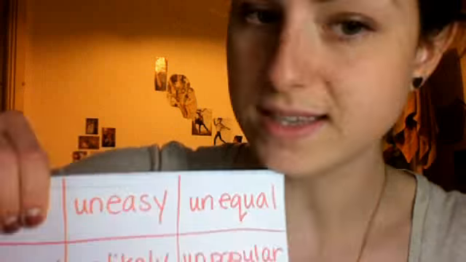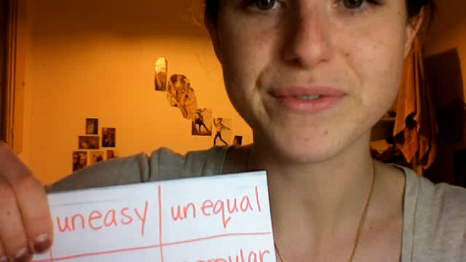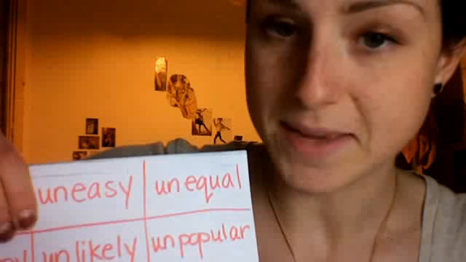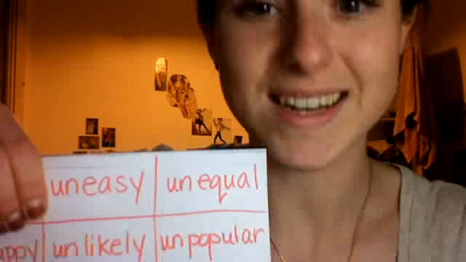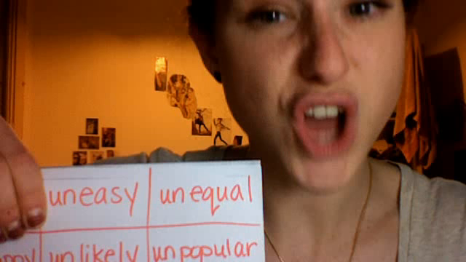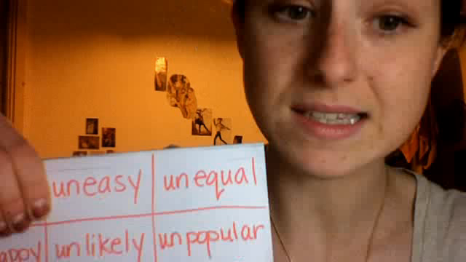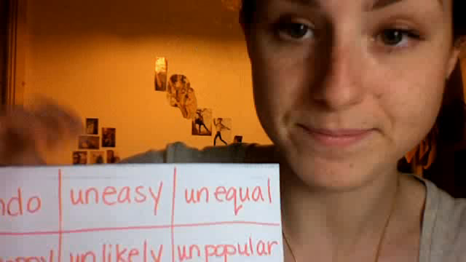Now if we put un in front, we have uneasy. If something is uneasy, what do you think it means? Well, if it's uneasy, that means it's not easy. Uneasy, not easy. The opposite of easy. Okay, so it's probably hard. Something is uneasy, it's hard.